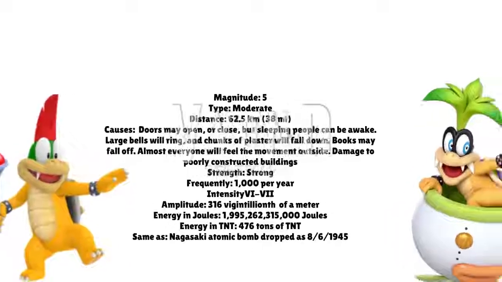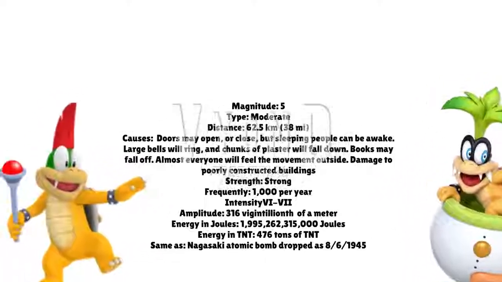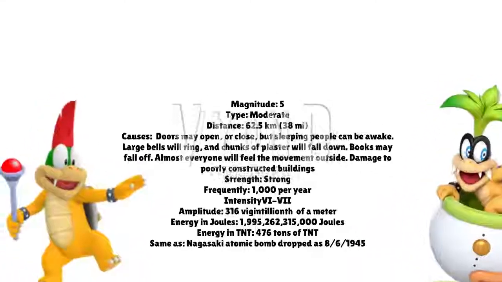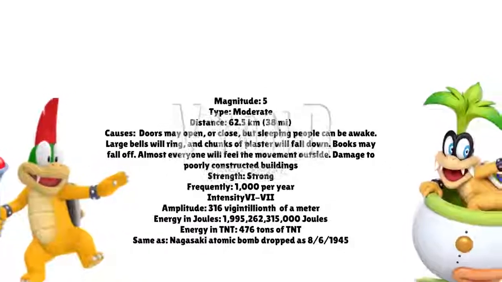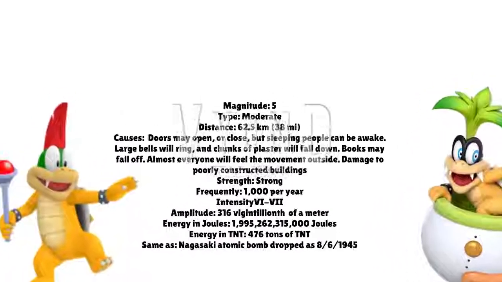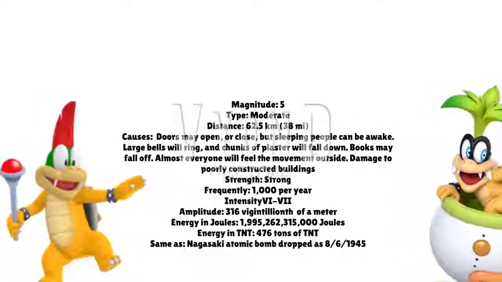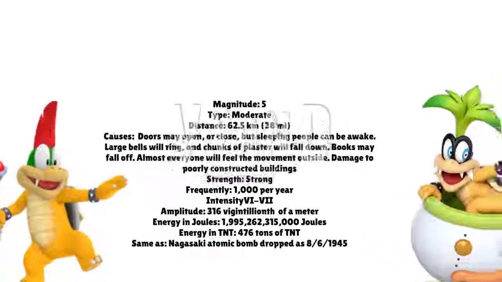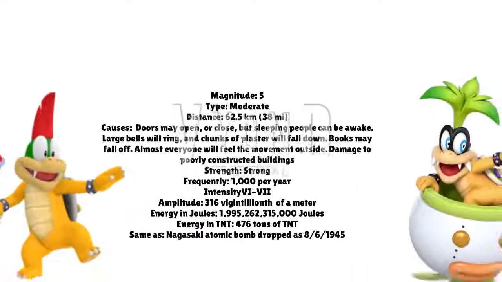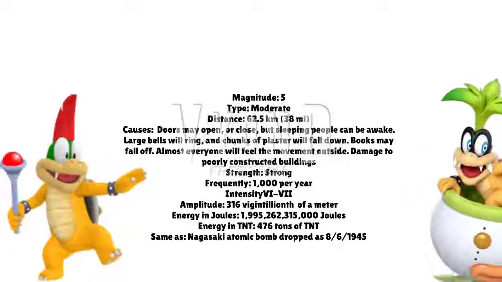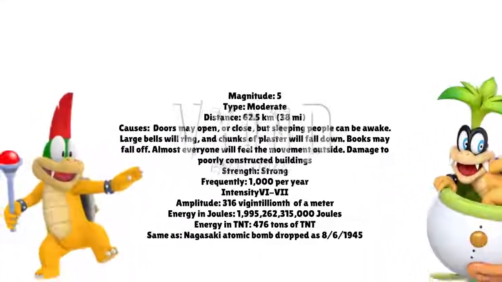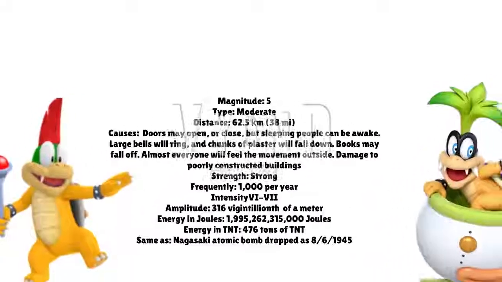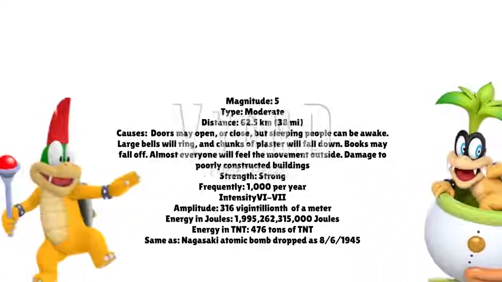If an earthquake has a magnitude of 5, its distance is 62.5 kilometers, or 38 miles away. Heavy furniture moves, but it can cause very small damage to weak buildings. With a Richter scale magnitude of 5, and with a Mercalli intensity of 6 to 7, it would be a moderate earthquake that can cause significant damage to poorly constructed buildings over small regions. The strength is strong. Doors may open or close, and sleeping people can wake up. Large bells will ring, and chunks of plaster will fall down. Books may fall off. Almost everyone will feel the movement outside. There are 1,000 earthquakes per year.